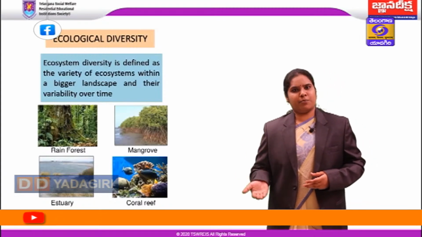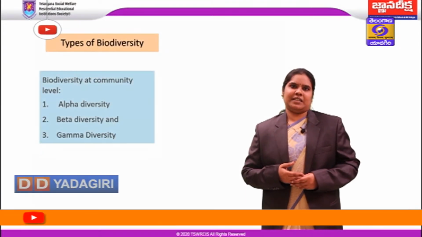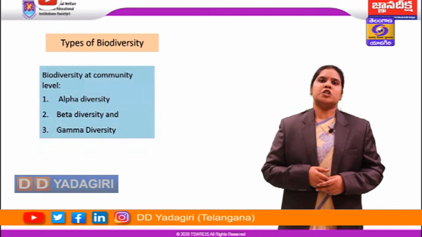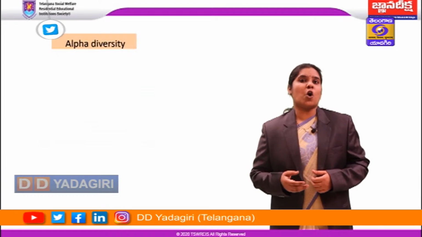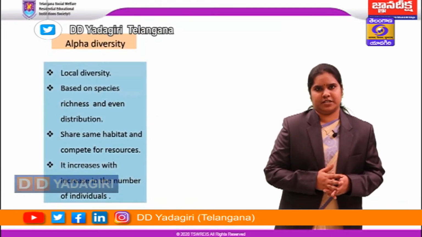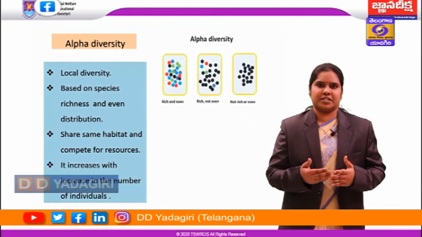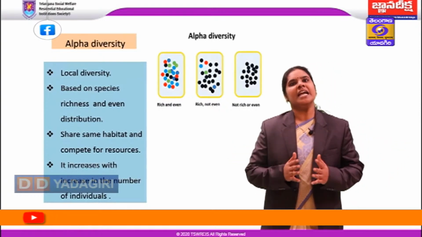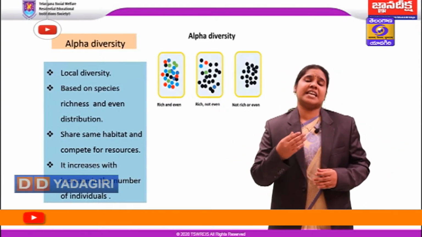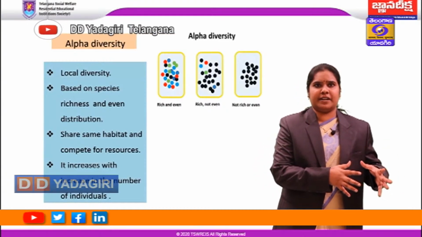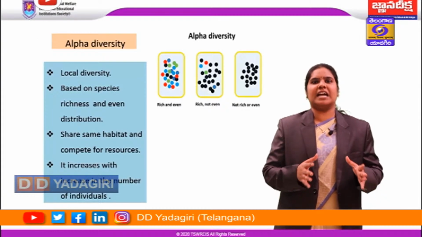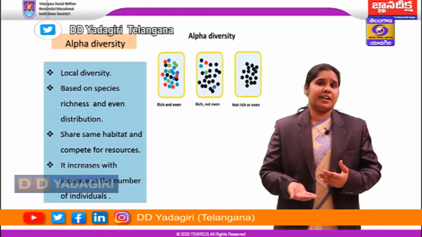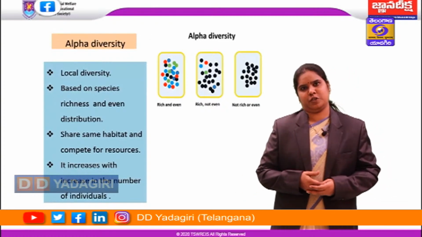There are types of biodiversity at the community level: alpha diversity, beta diversity and gamma diversity. Alpha diversity is also called local biodiversity or local diversity. It is based on species richness, that is, the number of species present in a given area, and also their even distribution throughout the ecosystem. All the organisms living in one particular habitat share the same habitat and compete for the same type of resources like food and shelter. Alpha diversity increases with an increase in the number of individuals.